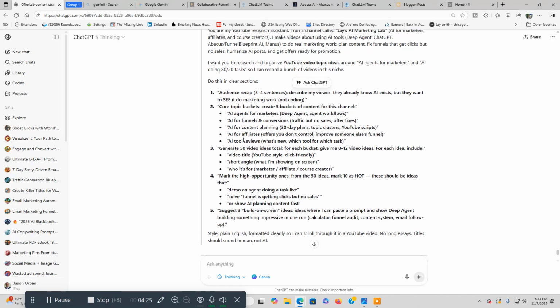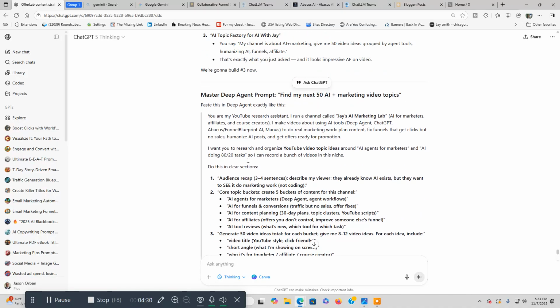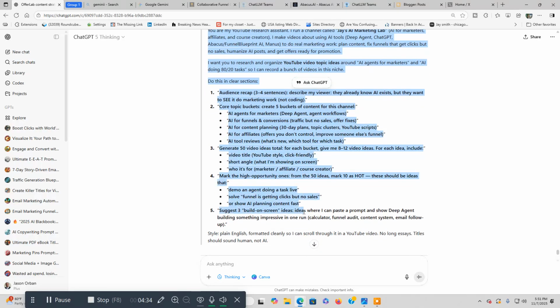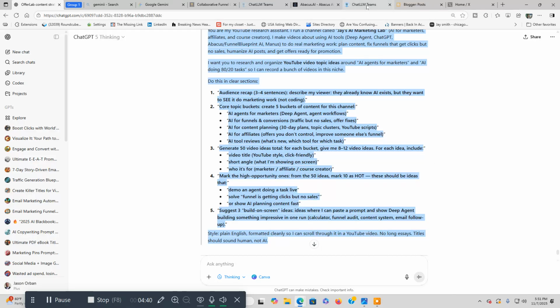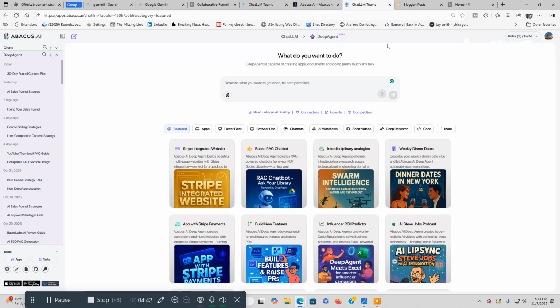You can kind of read the screen, so I don't have to go through all this. But what we're going to do is take this prompt and copy it. Then we're going to head on over to my good AI tool, my sidekick here, Deep Agent, and paste this in. This is Deep Agent right here.